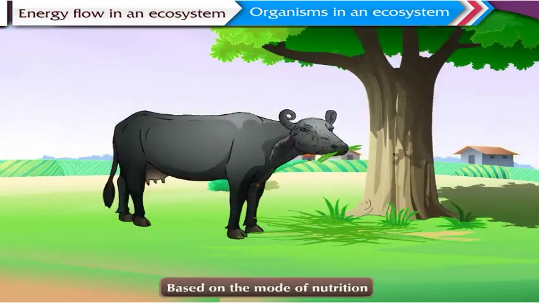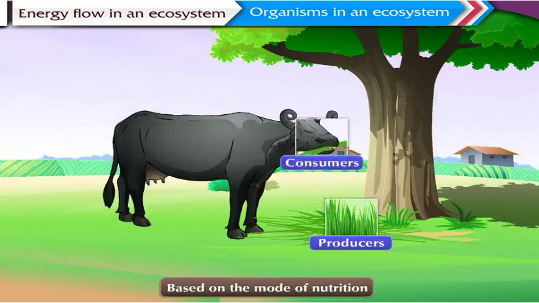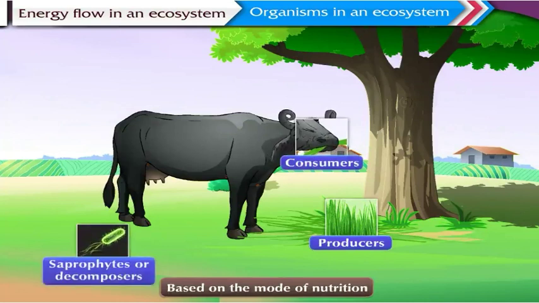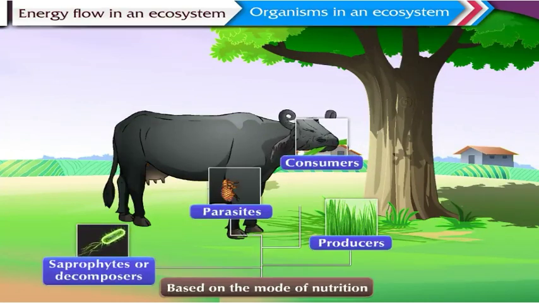Based on the mode of nutrition, organisms are classified into producers, consumers, saprophytes or decomposers, and parasites. Come, let us discuss each of these types in brief.